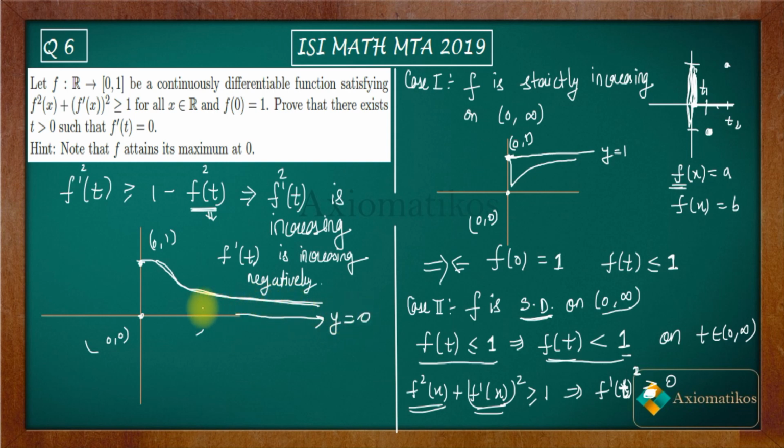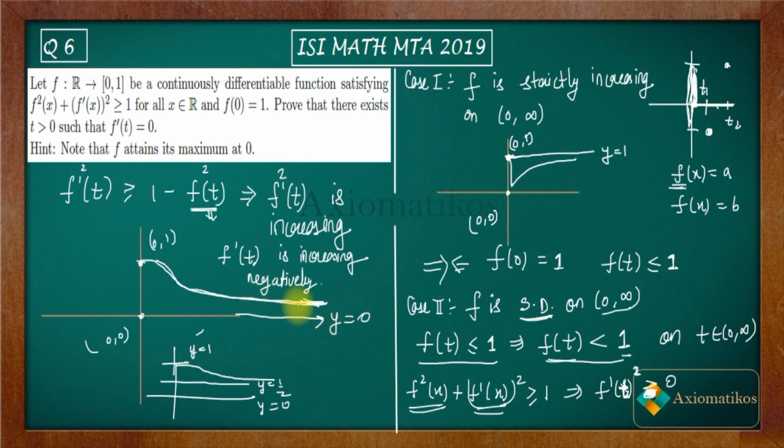I'm not saying that it will be, because it may happen that, let us draw another graph to make this thing clear. Let us say this is y is equal to 1, this is y is equal to 0, and this is y is equal to 1 by 2. All right. It may also happen that this line becomes the asymptote. Are you getting my point or not? But the main matter is that this curve will have an asymptote.